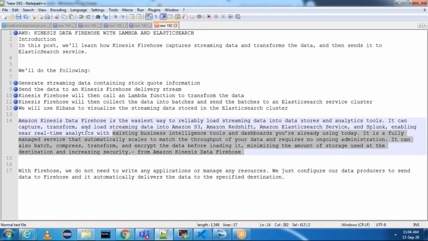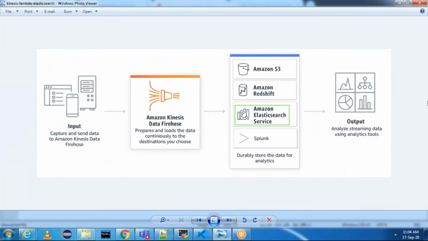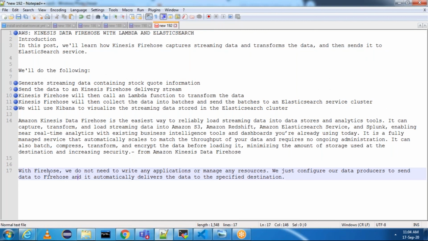This is what we are going to do end to end, and this is what we finally want to achieve. We will get the data from the applications and send it to Kinesis Firehose. Kinesis Firehose will call the Lambda function, and the output data will be sent to S3, Redshift, or the Amazon Elasticsearch service. Once the data comes to the Elasticsearch service, we can use Kibana for further visualization. And with Firehose, we do not need to write any applications or manage any resources. We just configure our data producers to send data to Firehose, and it will automatically deliver the data to the specified destination.